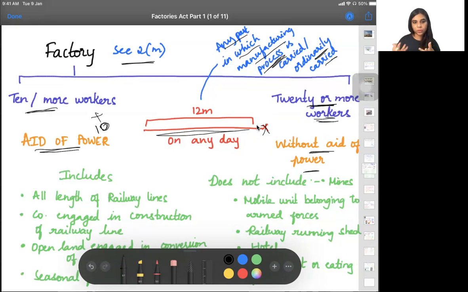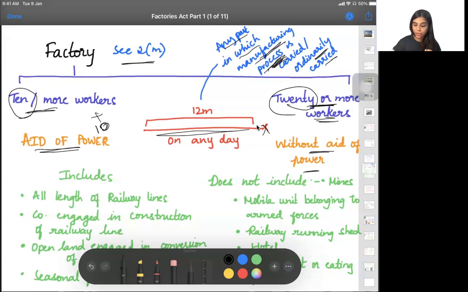If I use power, that means I need fewer people to do the work. That is the reason that if I use power, I need 10 or more, and if I don't use power, I need 20 or more. So if this is satisfied on any day in the last 12 months, and I am doing a manufacturing process there, only then it will be called a factory.